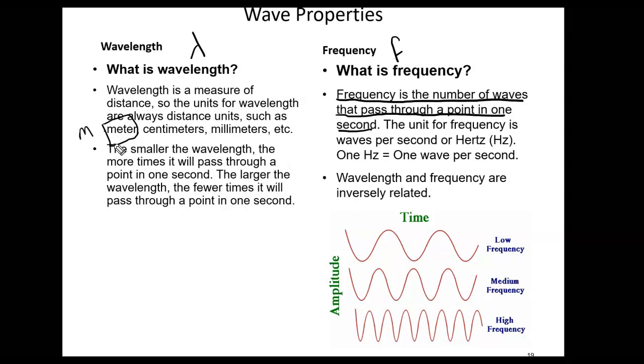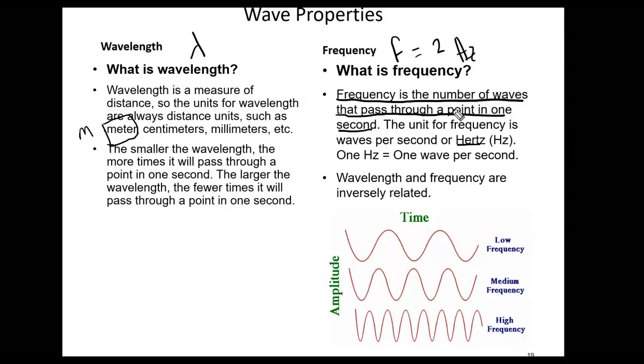Now, wavelength is measured in meters. Frequency is measured in hertz. So 1 wave per second is 1 hertz. So if I write down f equals 2, I don't write out the word hertz, I write Hz. So 2 hertz means that 2 waves are passing through 1 point per second.